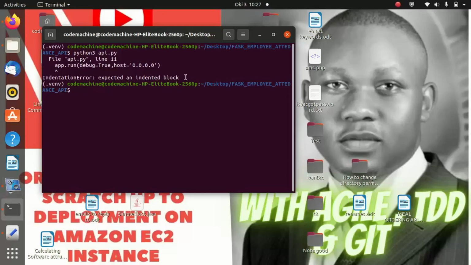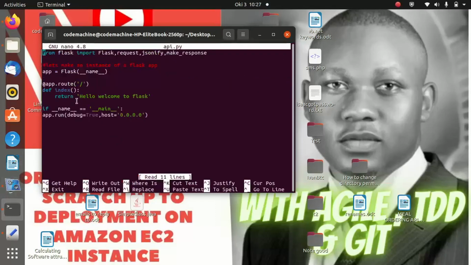Expected an indented block. So on this line, let us go ahead and indent that. Yeah, let us come back. So we put an indentation there. So let us go ahead and save.